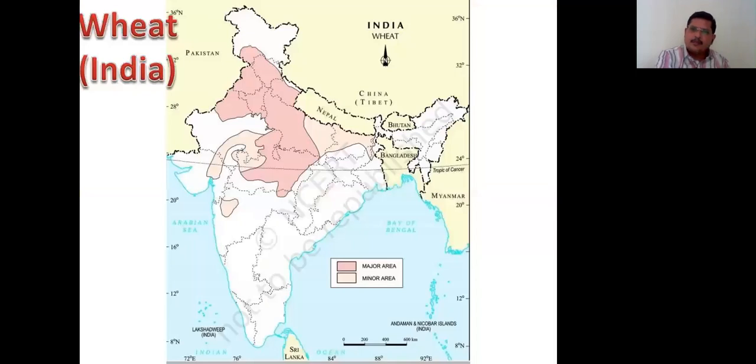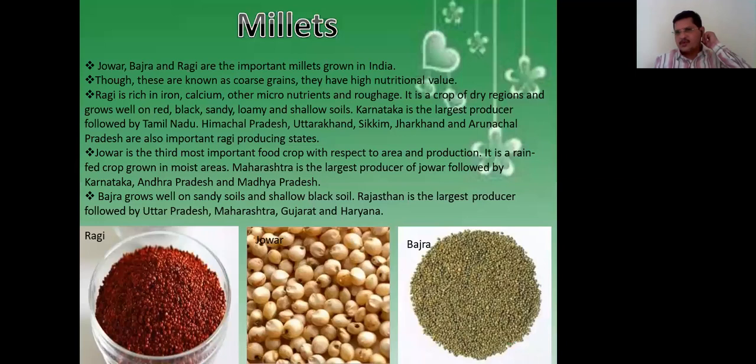So this is the map you need to practice for the wheats. And now coming up, next one is we are going to go for the millets. What are millets? Jawar, bajra and ragi are the most important millets. You find the pictures over the slides.